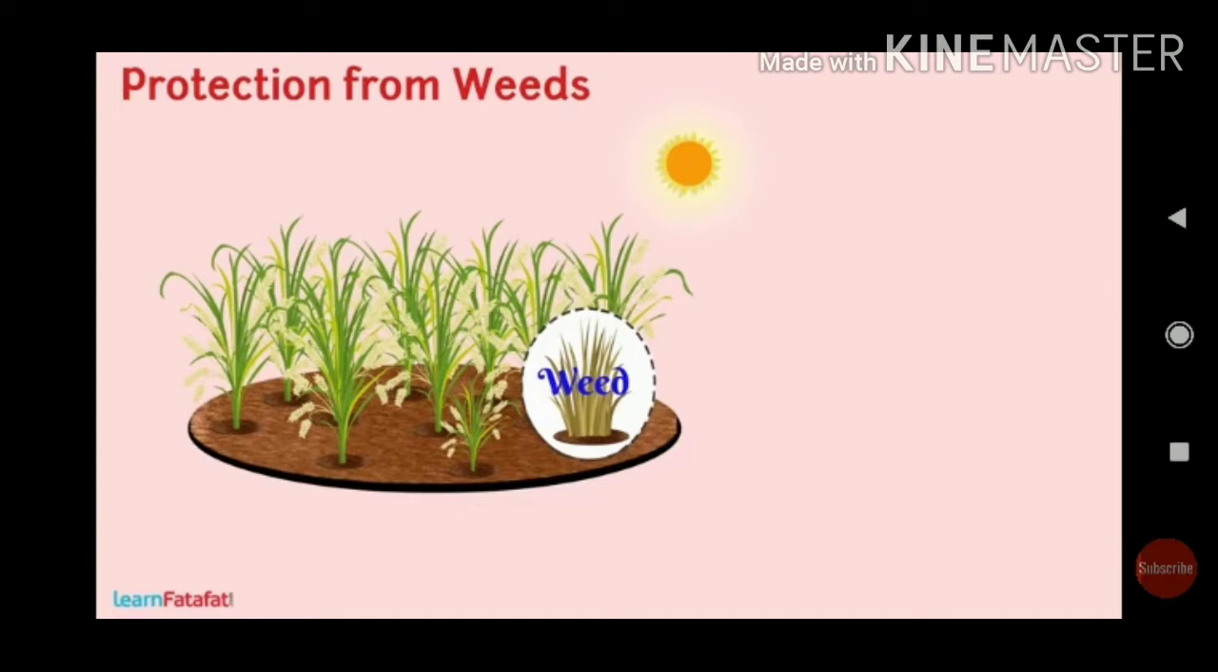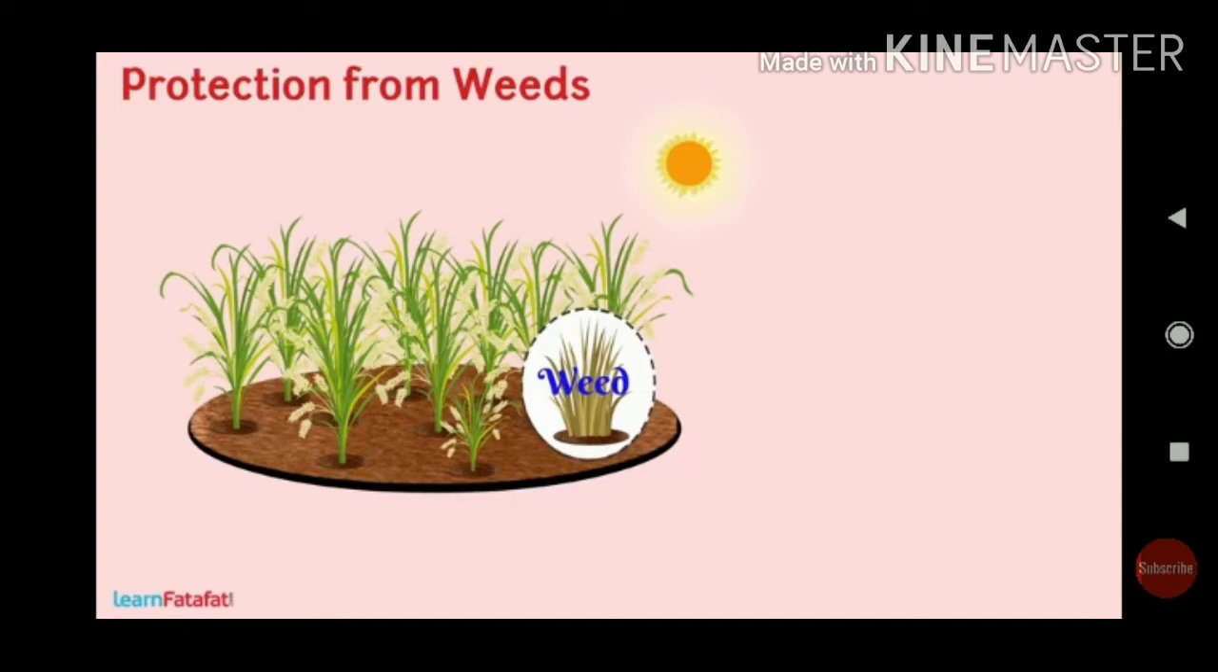Why do these unwanted plants grow? They grow naturally because certain birds may carry the seeds of unwanted plants to our crops, or before tilling the soil, if the soil is not properly cleared of weeds, there may be seeds of the weeds in the soil. When we sow the seeds of the paddy, the weeds may grow along with it. So, there are many ways by which the seeds of the weeds reach the crops.